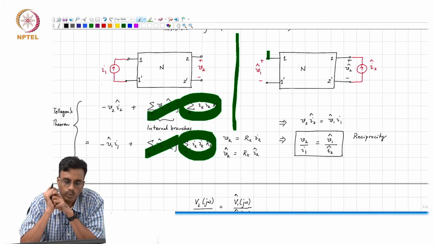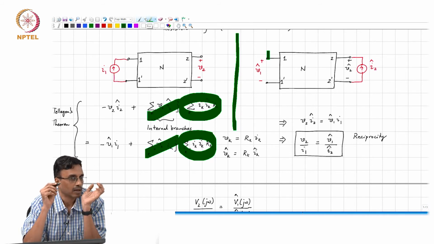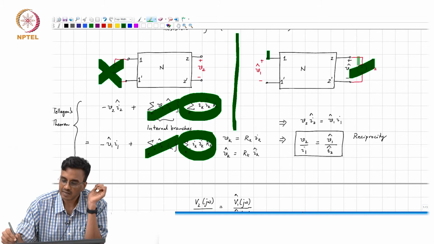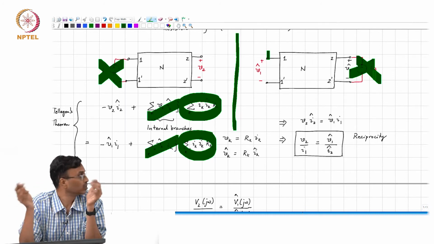One thing I would like to point out is that if you de-energize all the sources, what comment can you make about both the networks?